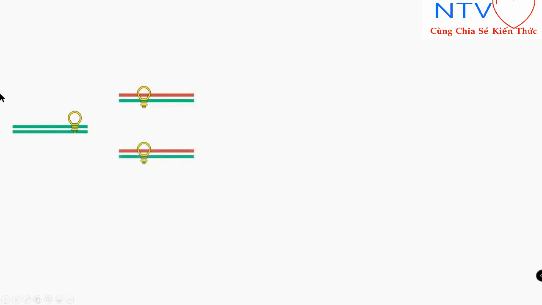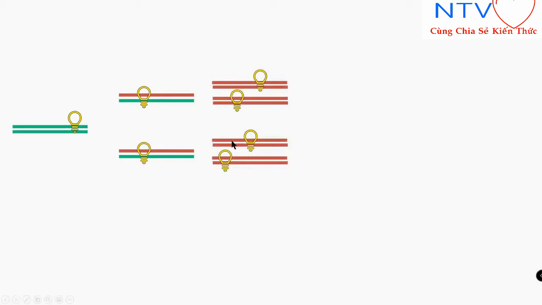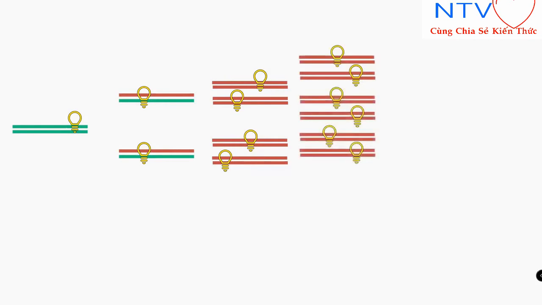Then two copies will be made and fluorescence will gradually increase as the reaction proceeds, and of course the reaction proceeds exponentially. So fluorescence also increases exponentially with the number of cycles, right?